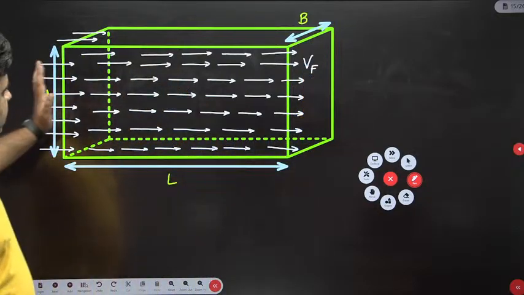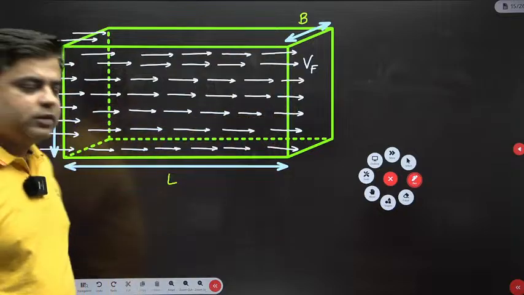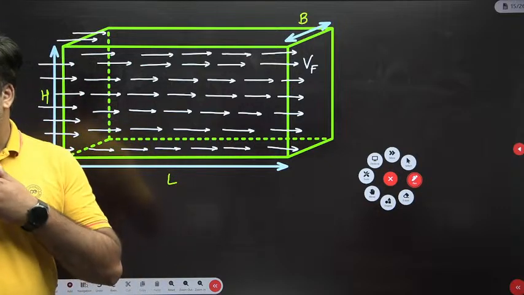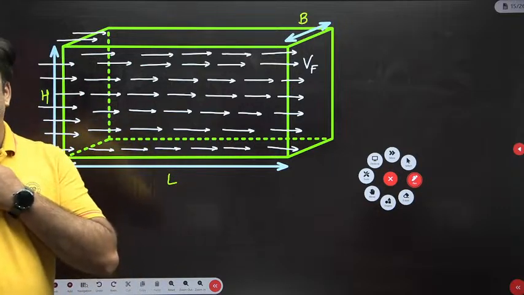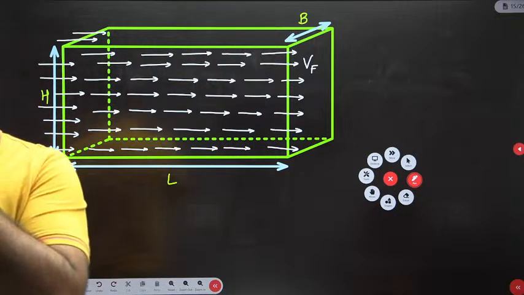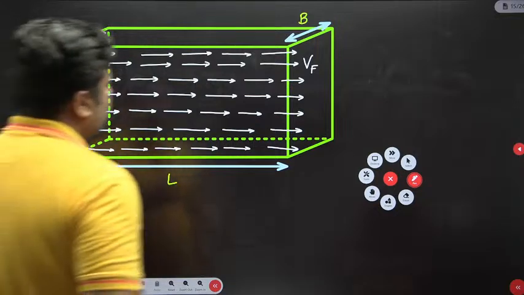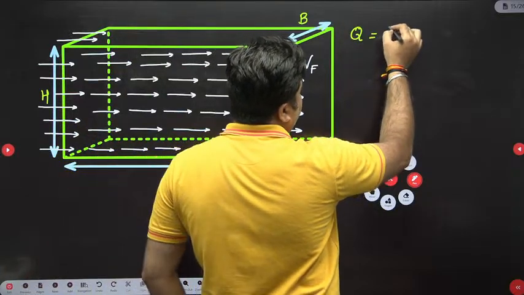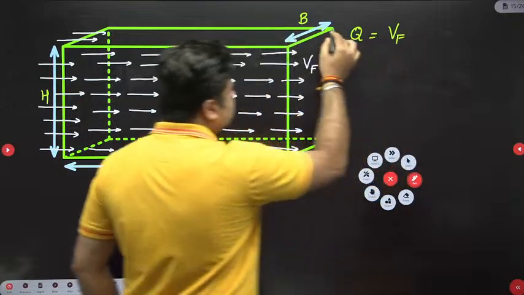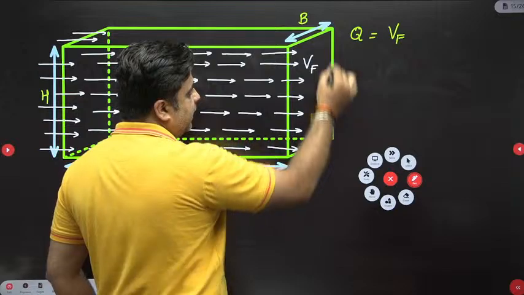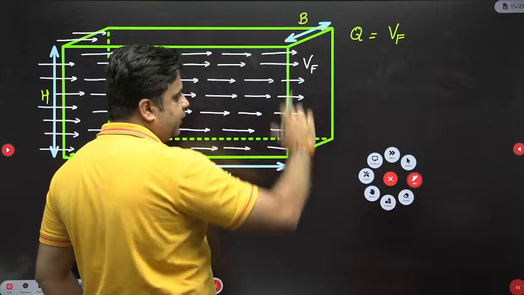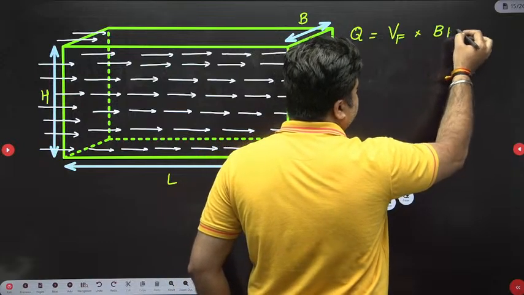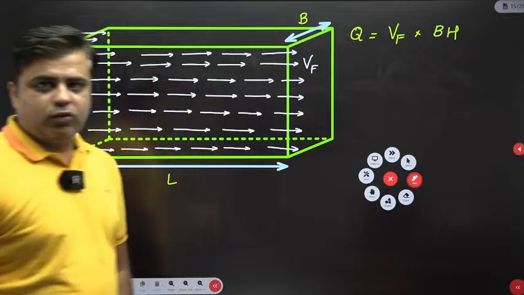So can I write down the discharge that is flowing through this? The discharge flowing through the cross section Q is equal to velocity of flow multiplied by the cross sectional area, and this cross sectional area is nothing but B into the height of the settling zone, that is H. So this is equal to Vf into B into H.